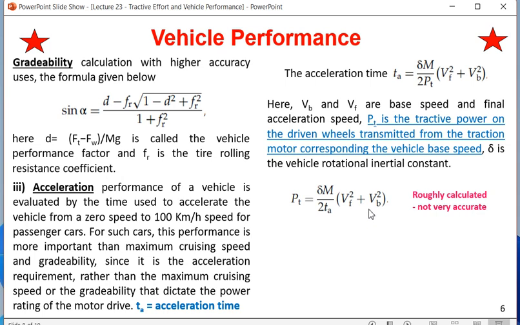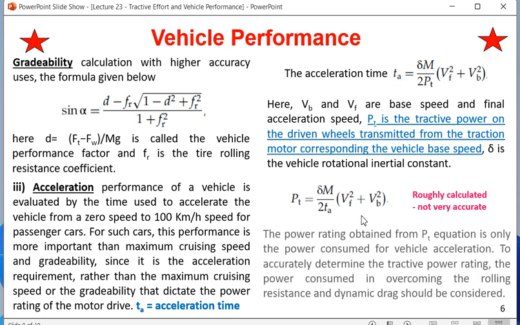So you can calculate roughly what is the tractive power. This is a rough formula. The fair or very good correct formula will be given in the next slide. So roughly you can calculate tractive power of the vehicle in terms of final speed and base speed, in terms of mass and acceleration time. So if time is given, we can calculate power. If power is given, we can calculate acceleration time. So Pt is equal to delta M by 2 Ta into Vf square plus Vb square.